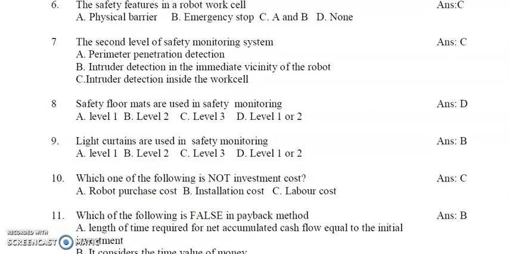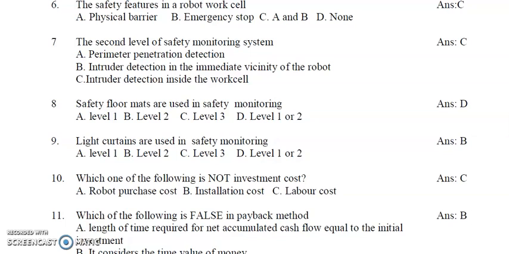So question number 6, the safety features in a robot work cell. A. Physical barrier, B. Emergency stop, C. A and B, D. None. So the answer is C, both A and B. The answer C is correct.